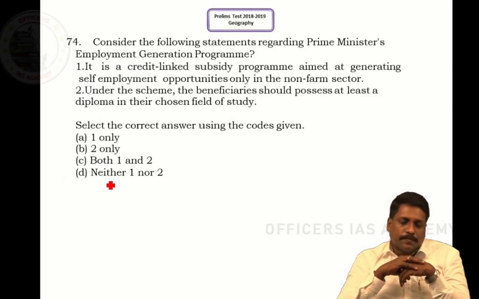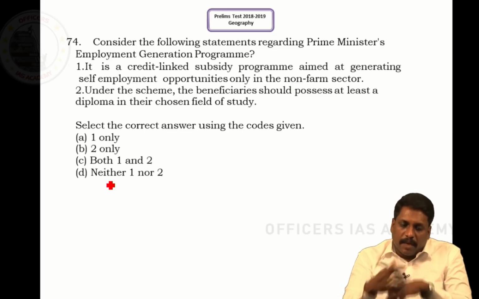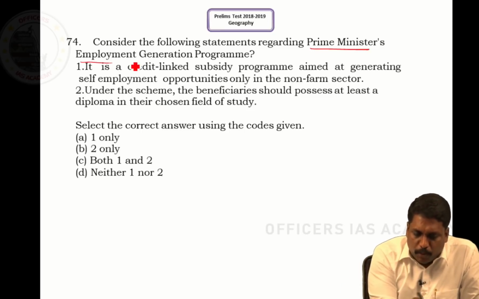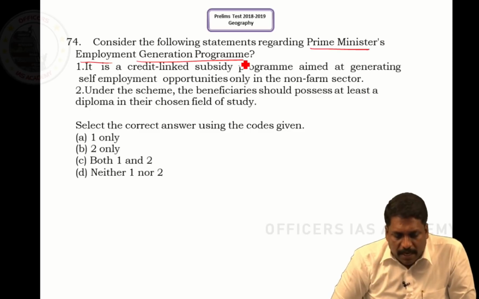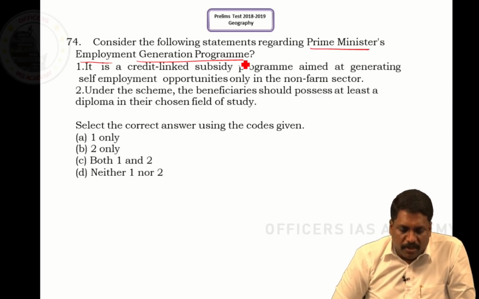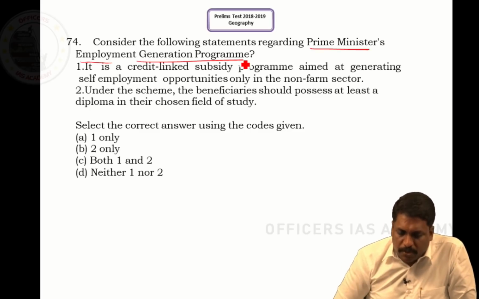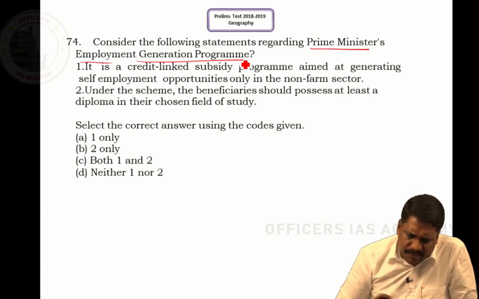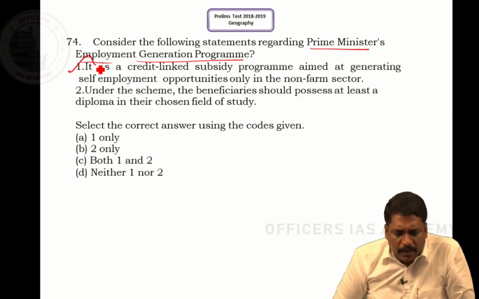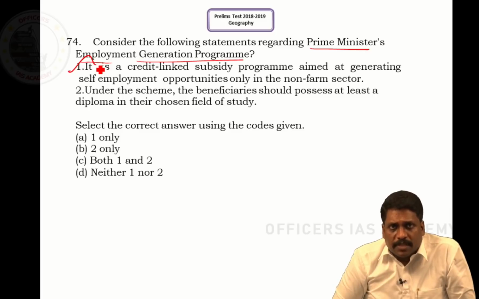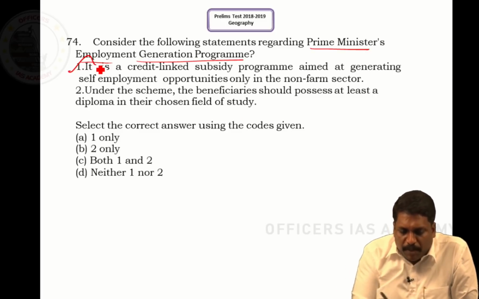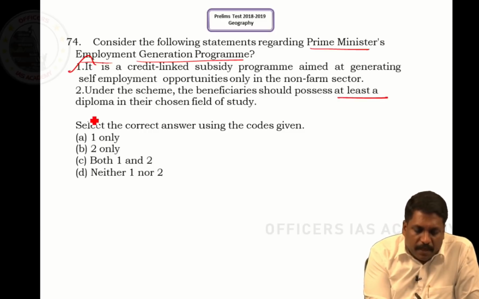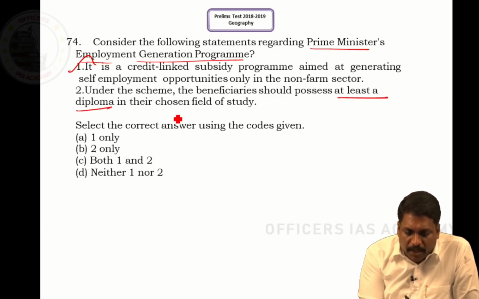Question number 74. Consider the following statements regarding Prime Minister's Employment Generation Programme. It's a credit-linked subsidy programme aimed at generating self-employment opportunities only in the non-farm sector. Yes, the statement is right. Second statement: under the scheme, the beneficiary should possess at least a diploma in their chosen field of study.